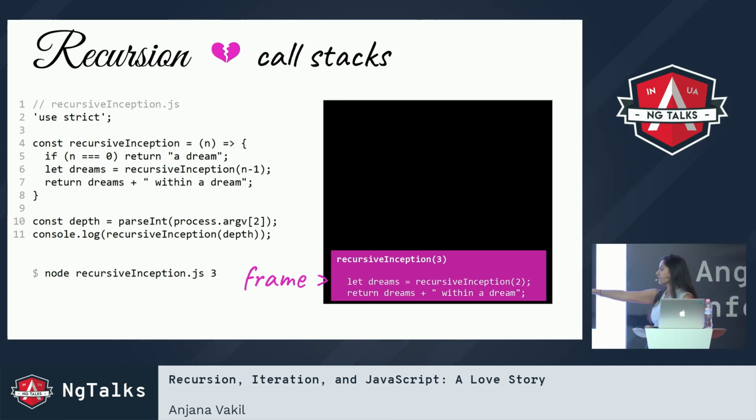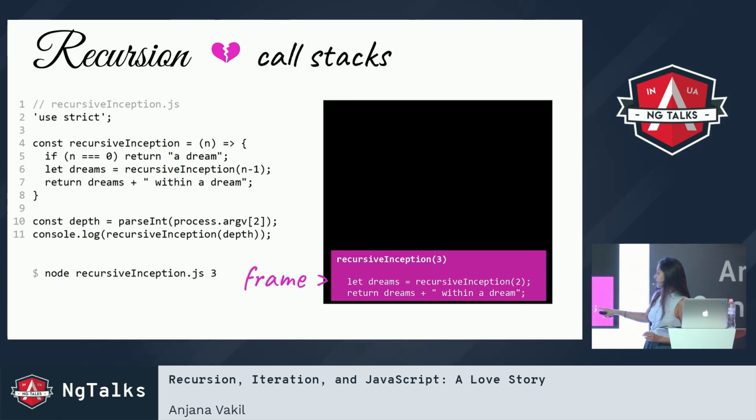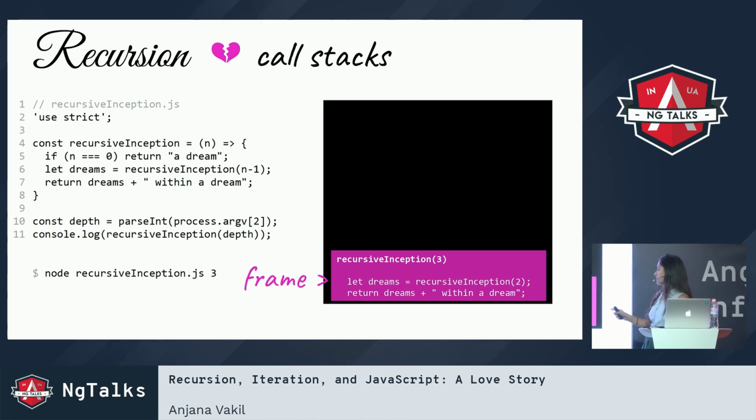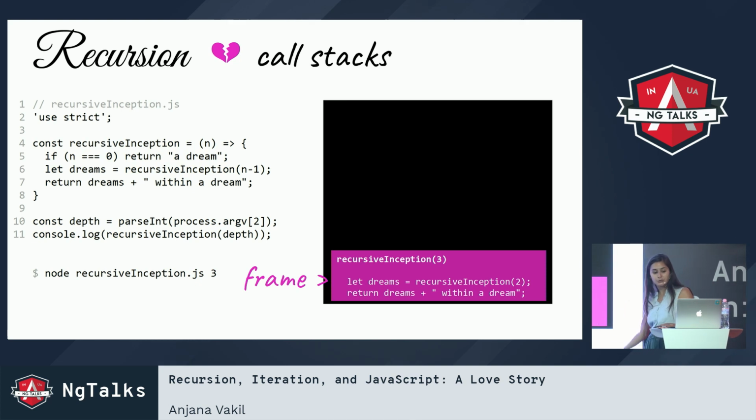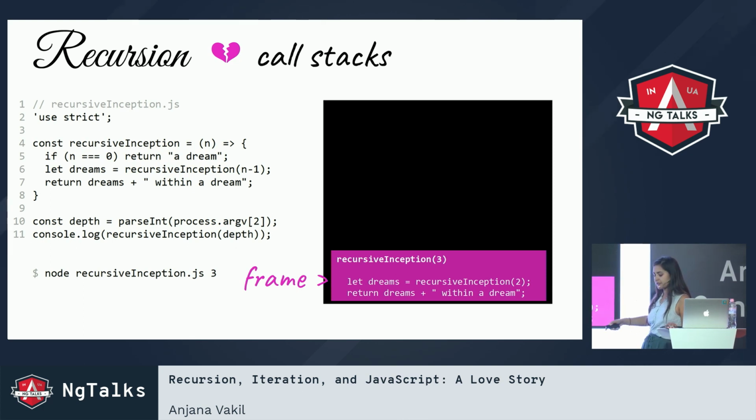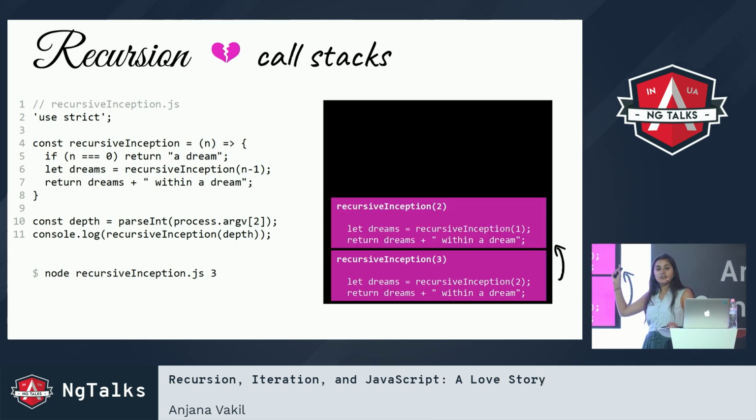So it's calling recursive inception with input 3. It's saying that dreams is going to make a recursive call to the same function but with a different input of 2, and then whatever that returns, it's going to add on within a dream. So I need to make that recursive call to recursive inception of 2. So I'm going to add a new stack frame, which now has input 2.